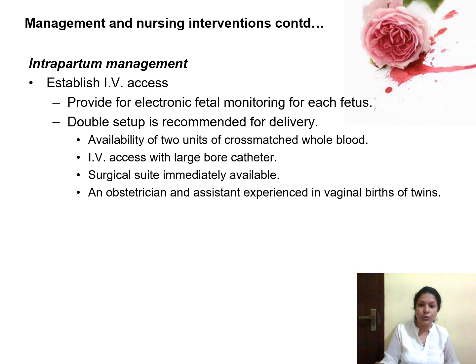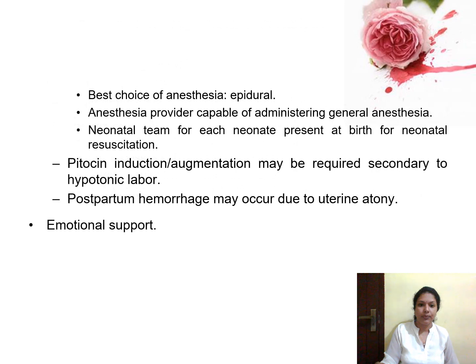You should arrange 2 units of cross-matched blood, and you should start an IV line, and you can put a large bore catheter for that, and you should prepare the surgical site. In case you are suspecting a cesarean section, you should prepare the abdomen, and an obstetrician should be available. Even if it is a normal delivery also, it is better to have an obstetrician and an anesthetist. And you should discuss about the choice of anesthesia. Even if it is needed or not needed, you should discuss in advance.